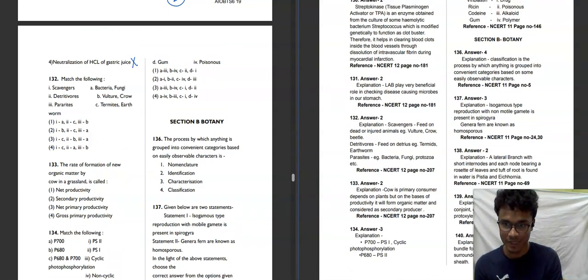So basically, scavengers, detritivores and parasites are given, and we need to match them with column 2: bacteria, fungi, vulture, termites. So what are scavengers? Scavenger basically means those that feed on dead or injured animals. Examples are vulture and crow. And what are detritivores? Detritivores basically feed on dead or decaying matter, on detritus. So these are termites and earthworm.